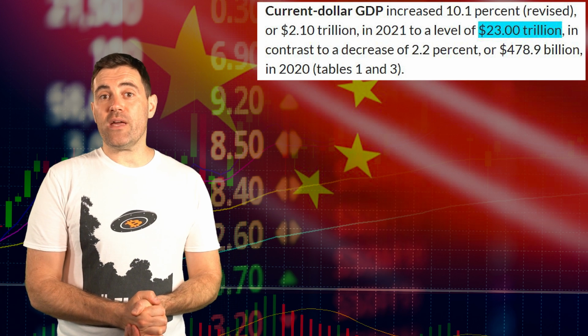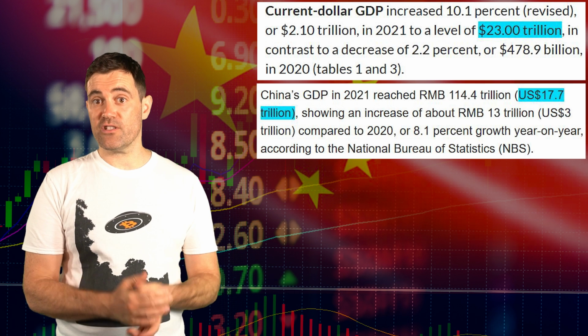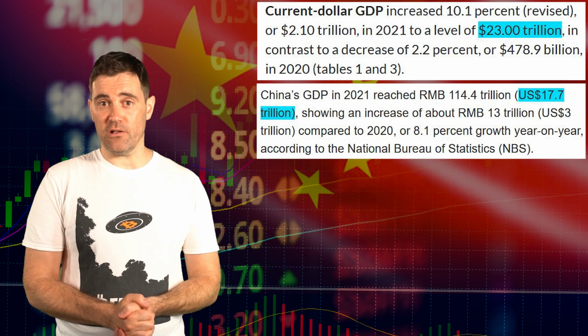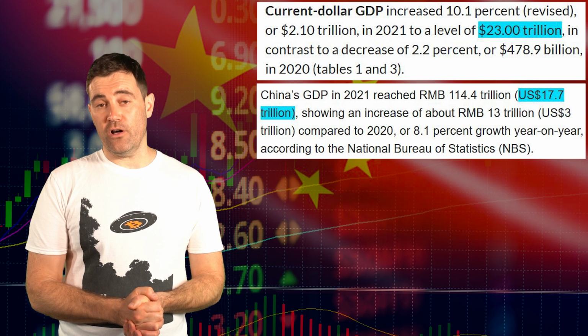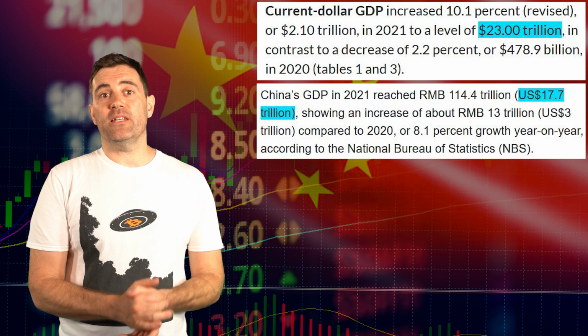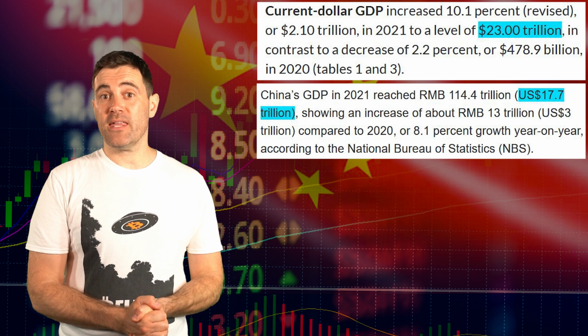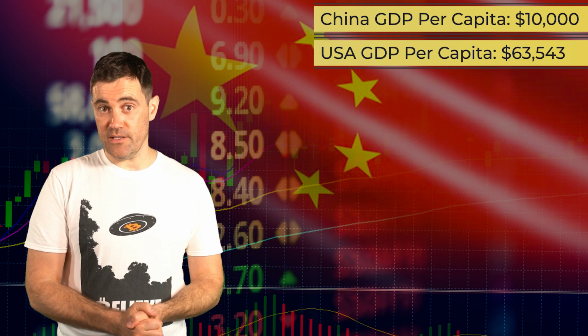So, for example, the US GDP for the whole of 2021 was $23 trillion, whereas China's was about $17 trillion, 73% of the US's. Now, in order to get the best measure of the productiveness of all the citizens in the country, these GDP numbers are sometimes looked at on a per capita basis. Given that China has about 4 times the population of the US, its GDP per capita is actually $10,000, compared with about $63,000 in the US, so bear that in mind.